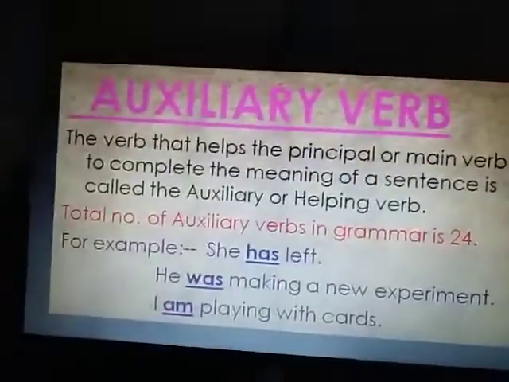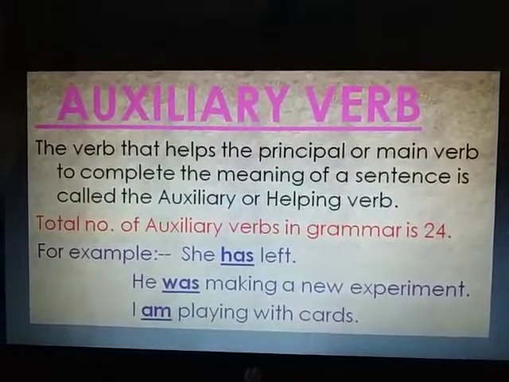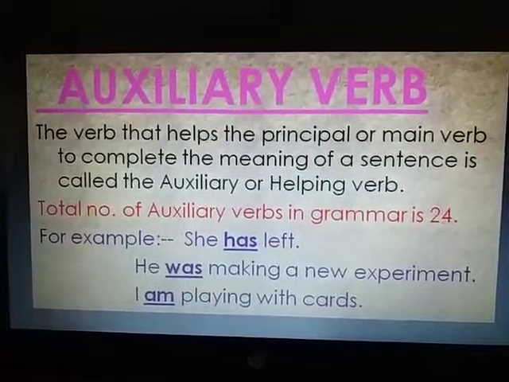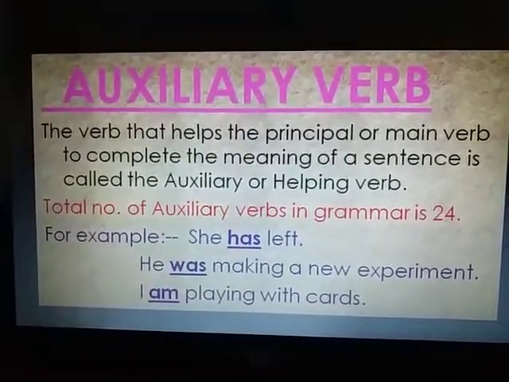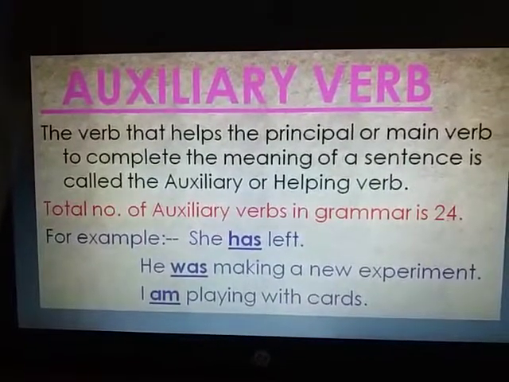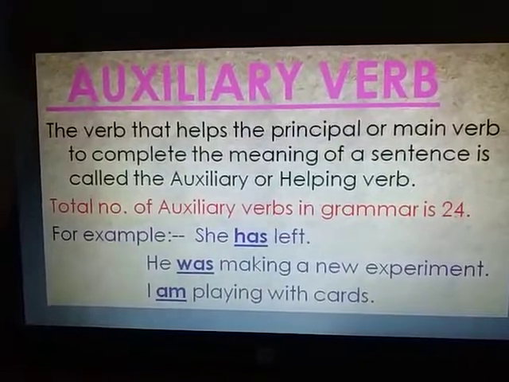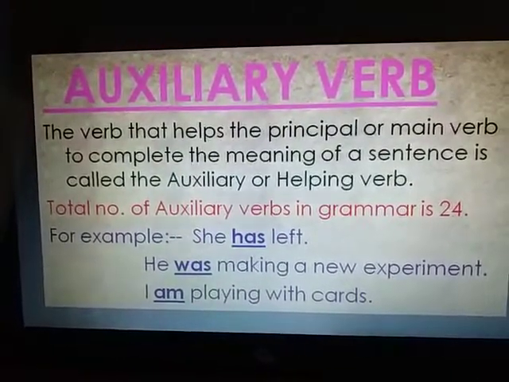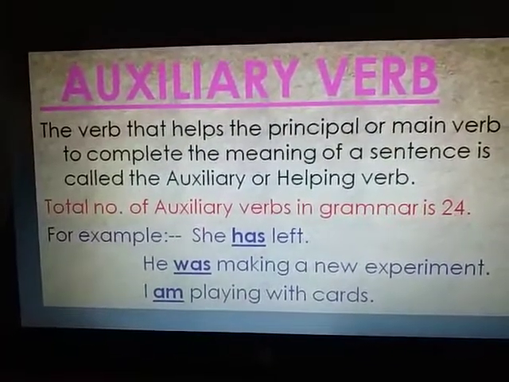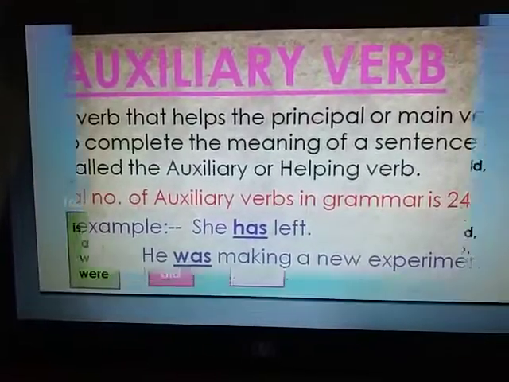Number 2. Auxiliary verb. The verb that helps the principal or main verb to complete the meaning of a sentence is called the auxiliary or helping verb. Total number of auxiliary verbs in English grammar is 24. For example, she has left. He was making a new experiment. I am playing with cards. Here has, was, and am are auxiliary verbs.